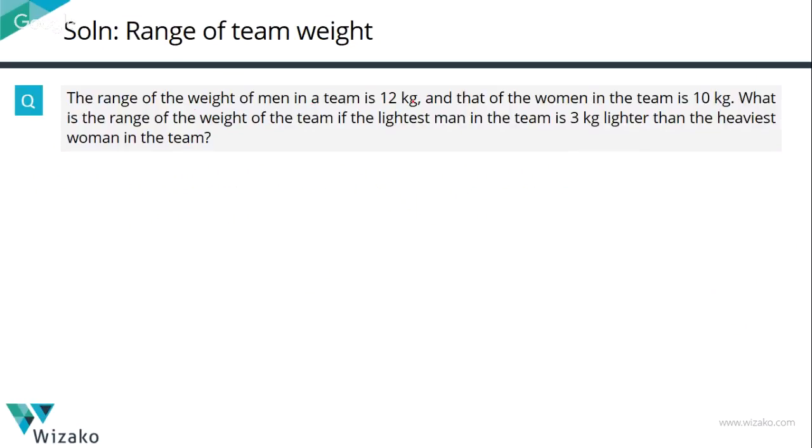The range of men in a team is equal to 12 kgs. So the heaviest man minus the lightest man is equal to 12 kgs. The range of the women in the team is 10 kgs. So the heaviest woman minus the lightest woman in the team is 10 kgs. We need to find the range for the entire team. The link between the men and women is given here. The lightest man in the team is 3 kgs lighter than the heaviest woman.